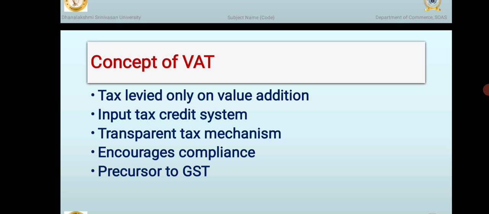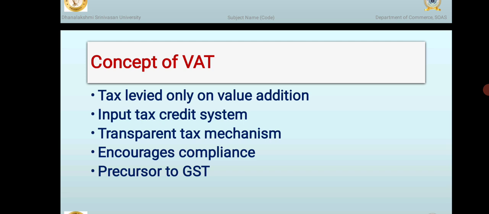Finally, VAT encourages tax compliance. Businesses are motivated to issue proper bills and maintain records so that they can claim input tax credit. This creates a self-checking system where both buyers and sellers follow tax rules.